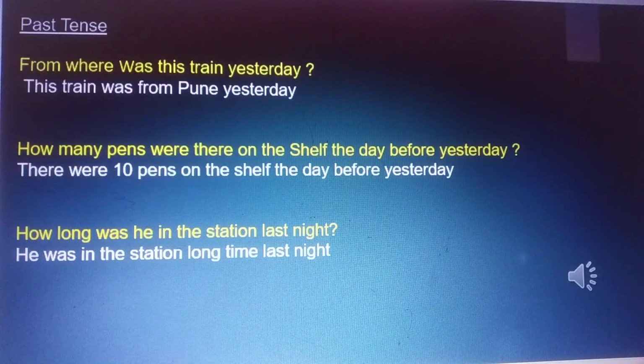From where was this train yesterday? This train was from Pune yesterday. How many pens were there on the shelf the day before yesterday? There were 10 pens on the shelf the day before yesterday. How long was he in the station last night? He was in the station a long time last night.